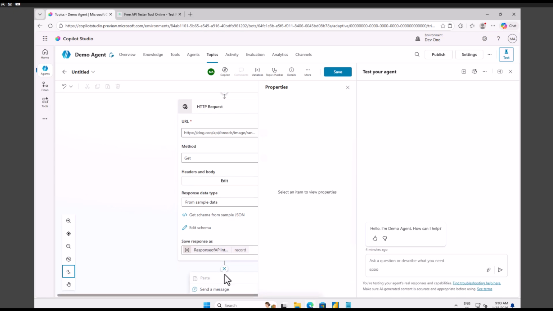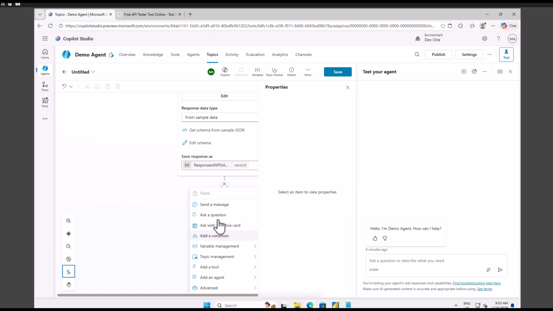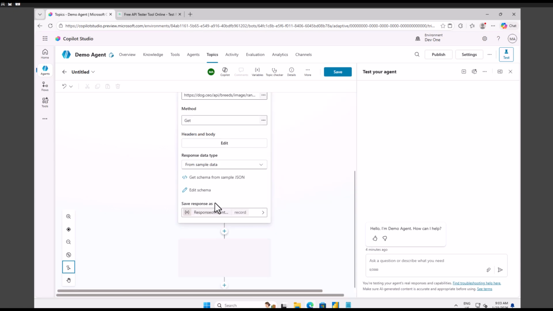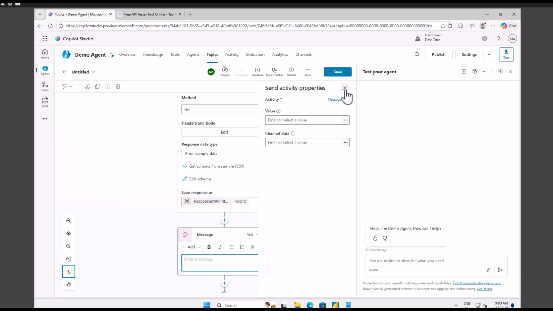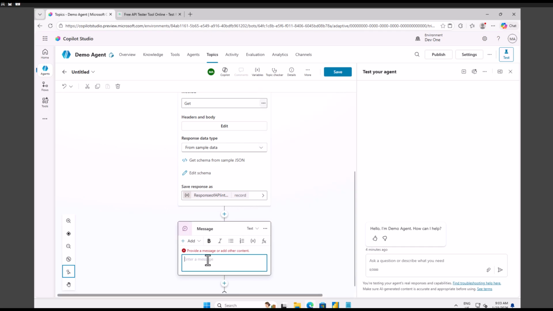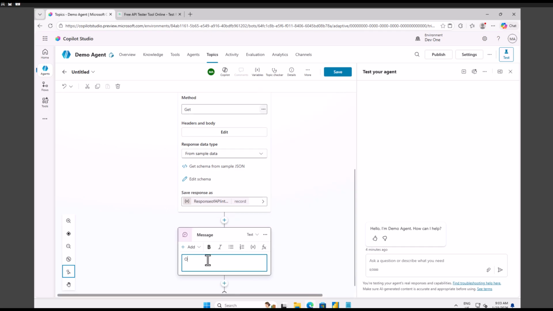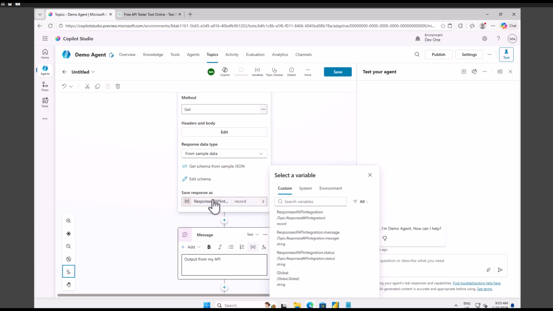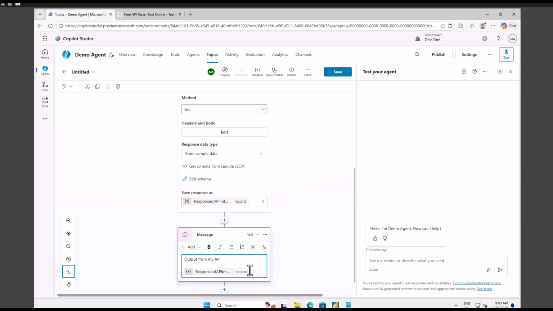Then let's say I want to display this inside this particular wizard, so I can use my send a message here. Here I can write something like output from my API, and then I can insert this output, response of API integration. Now here are interesting things. I can click here. Let me again click here.